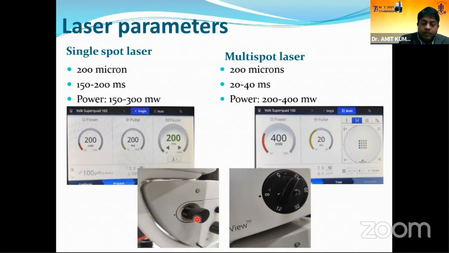One more thing we should keep in mind during laser is the spot diameter which is fixed on the slit lamp. Usually we'll fix it at 200. For focal or grid laser, we'll keep it at 100. If you don't adjust this spot size, suppose it is at 300 or 400, then the amount of energy we might need might be more. Again, for the magnification in the slit lamp, we usually prefer the lower magnifications, which give a good field of view of the retina. Around 8 magnification or 5 also we can use.